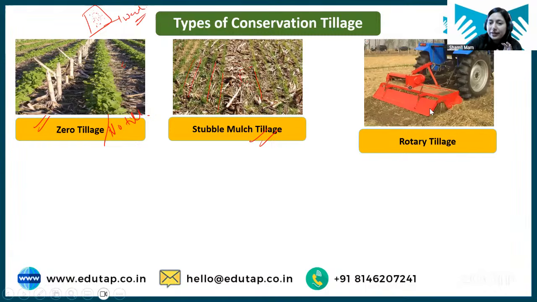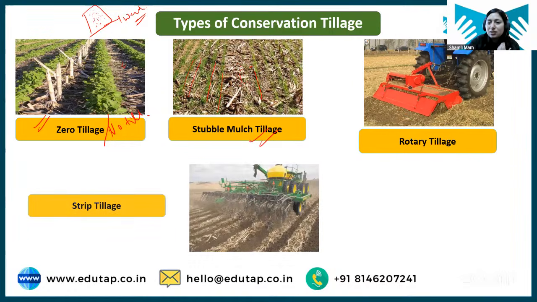Next, we have rotary tillage. So rotary tillage is basically, students, what it does, it prevents multiple rotations of these implements over the field. So what we are doing here, we are doing primary and secondary tillage at one go. It is not that primary tillage is done first and after that we go for secondary tillage. Rather, primary and secondary tillage are merged into one operation, and at one go we are doing both. So this is also a kind of conservation tillage, where multiple rounds of tillage are not there, right?